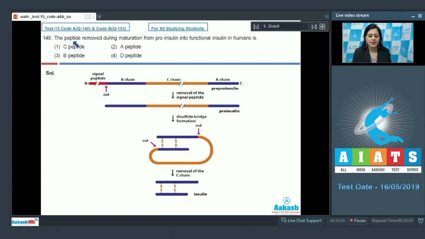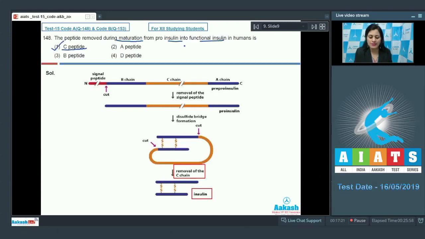Question number 148. The peptide removed during maturation from proinsulin into functional insulin in humans is, and the options are C peptide, A peptide, B peptide and D peptide. And if we have a look at this diagrammatic representation of conversion of proinsulin to insulin, we can clearly see that this proinsulin gets folded, and by the removal of this C chain, mature insulin forms. So the peptide removed during maturation of proinsulin into functional insulin is option number 1, C peptide.